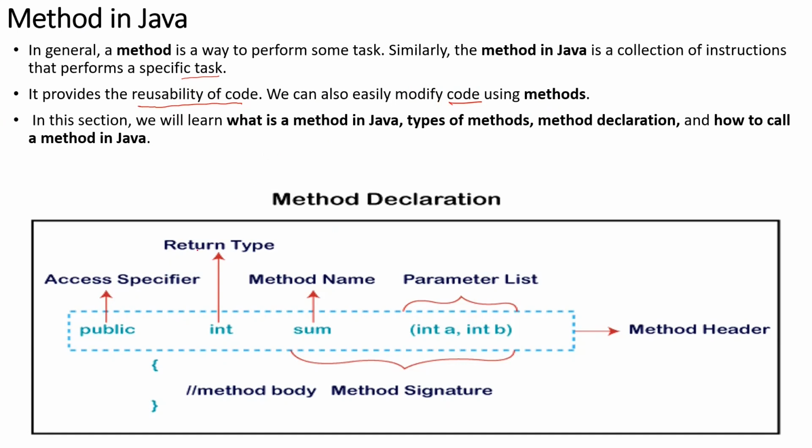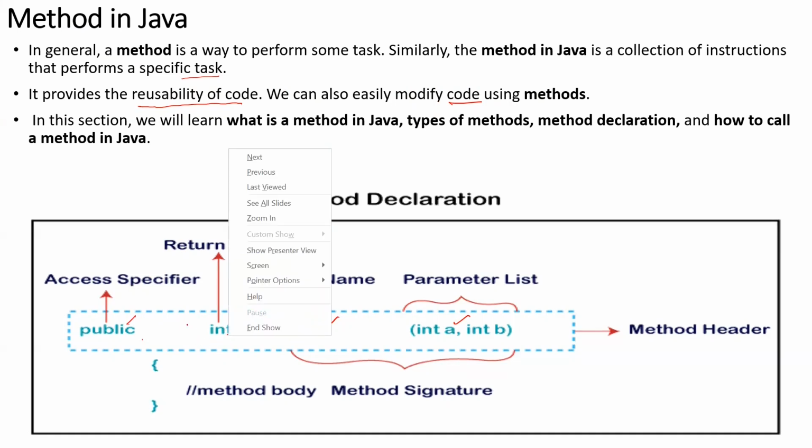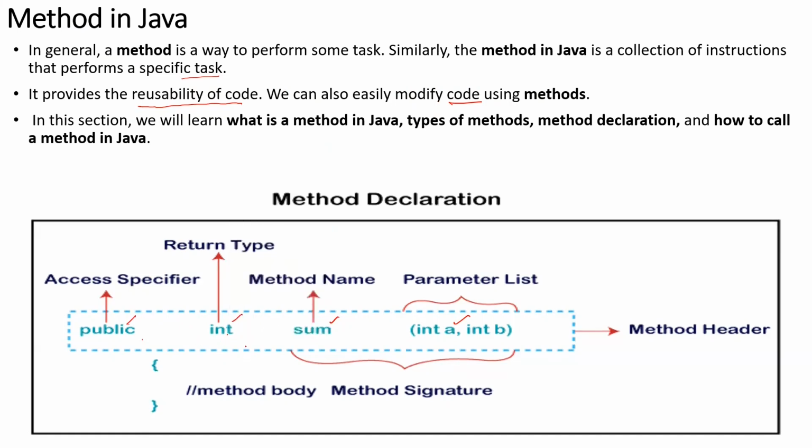So how are you going to create a method? This is the syntax: access specifier, then the data type, or return type you can say, then the method name, then the parameter list. So public void; generally I'll say the return type as int, void, whatever it is. This is the way to declare a method. And this is the body of the method, where you write the content, instructions, or execution part of that particular method. This is how you declare a method in Java.